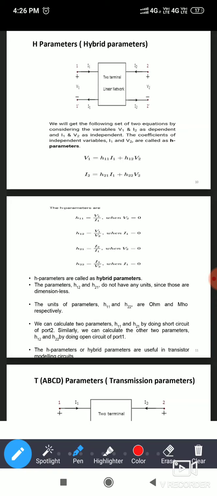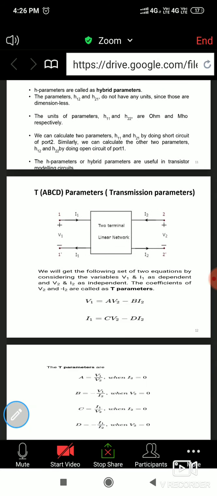All are the mix. Okay, that's why it is called what? Hybrid parameters. Now hybrid parameters or H parameters are useful in transistor modeling circuits. To solve the transistor problems, the H parameter model we are going to use here. Okay. Now next one, we are going to move to the last parameter.